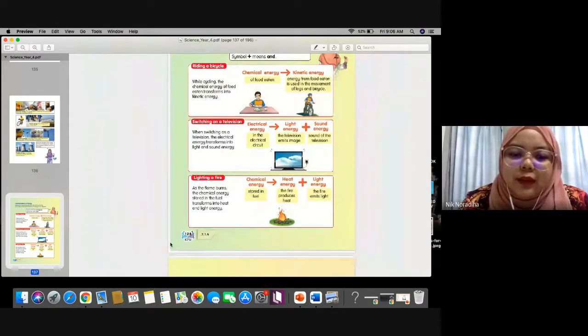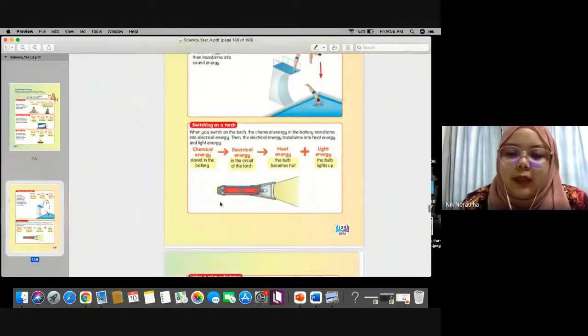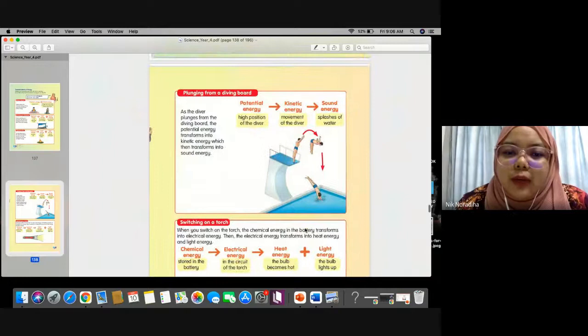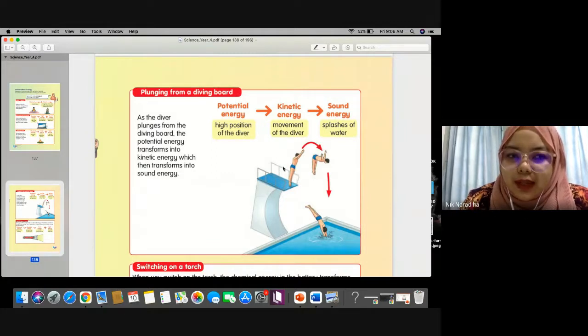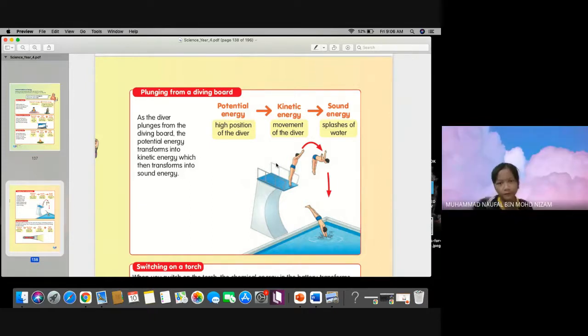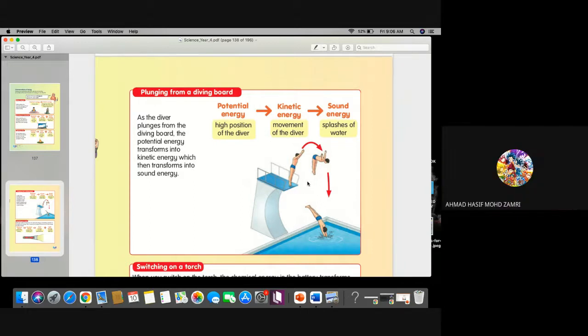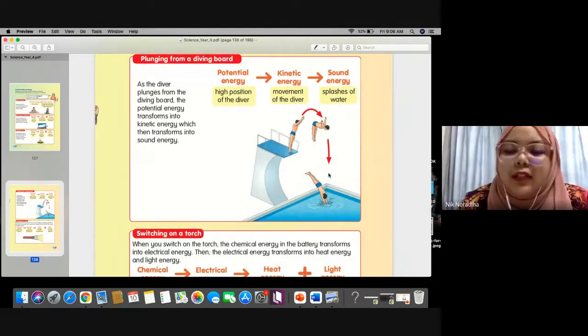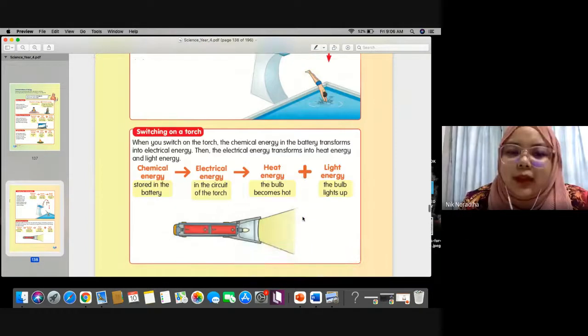Right. So page 129, sorry. This one about the diver just now, teacher already explained to you. When the diver is at this position, what energy can be found? Potential energy, good job. After he starts jumping, kinetic energy, good job. After he reaches the surface of the water, sound energy. Well done, everyone.